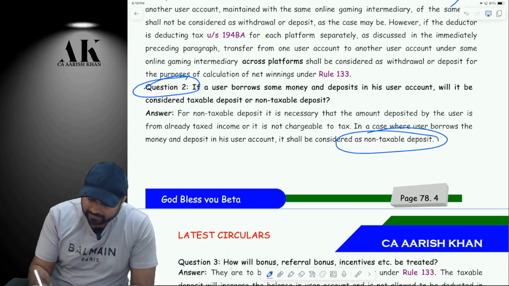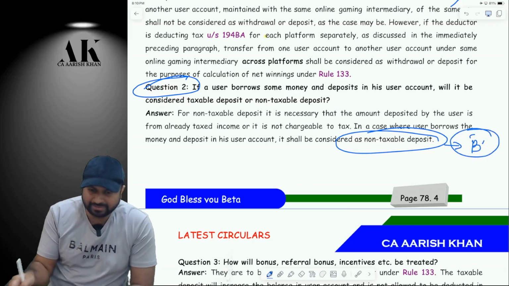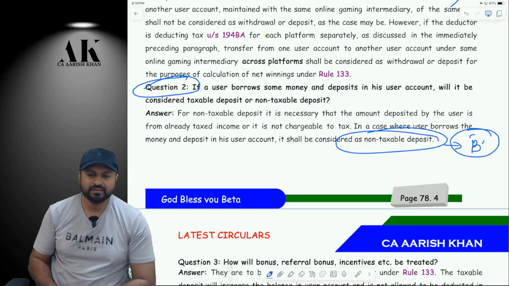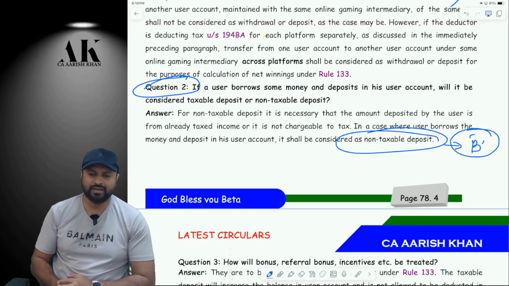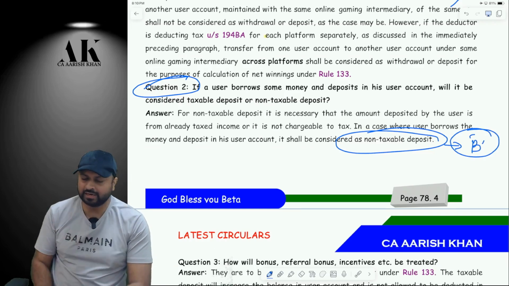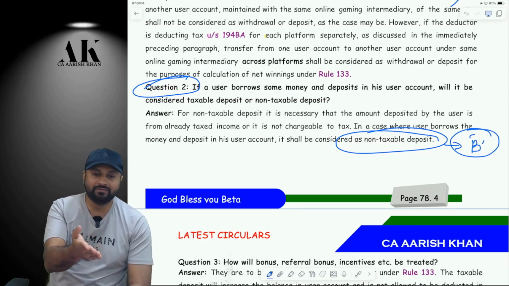Is a non-taxable deposit only counted in B? Tell me, please. Then you can reduce it from A. A minus B, you can take it in B. Are you clear? Otherwise, what will happen? A very strange thing will happen.